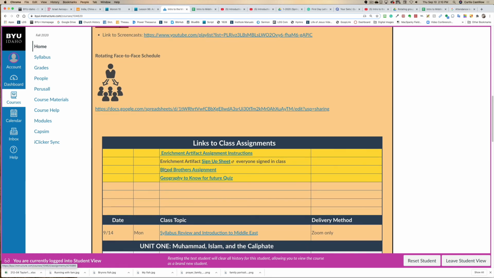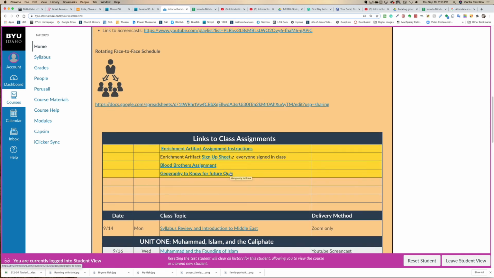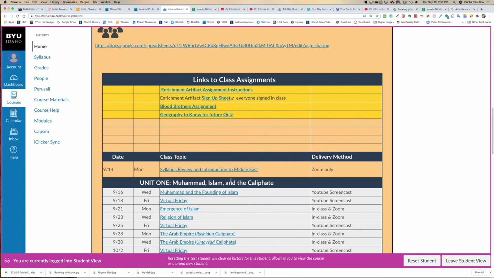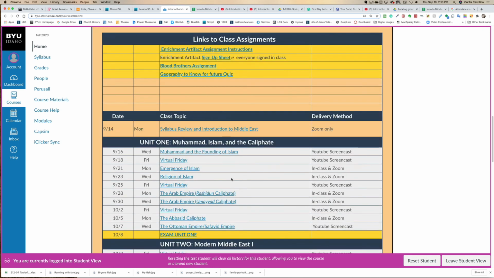Here's the sign-up sheet. Here's the Blood Brothers assignment. Blood Brothers is a book that you read. It's an absolutely enjoyable book. Everybody has loved it. And then right here is just some geography to know for a future geography quiz. You just have to know the countries in the Middle East. You don't need to know the capitals.